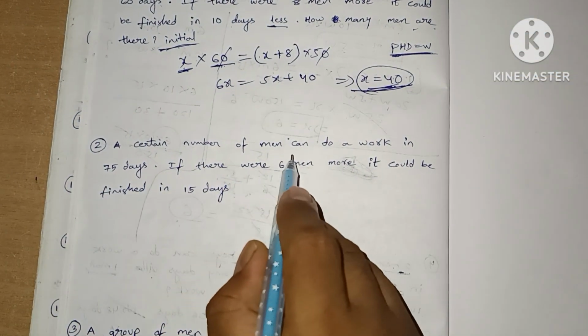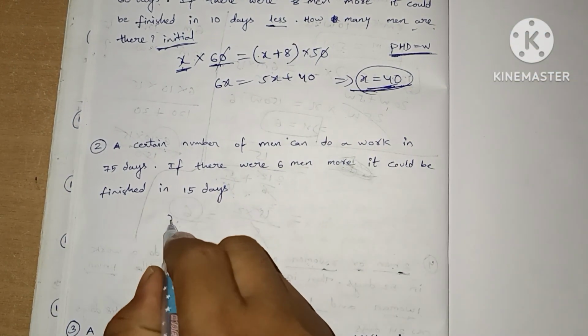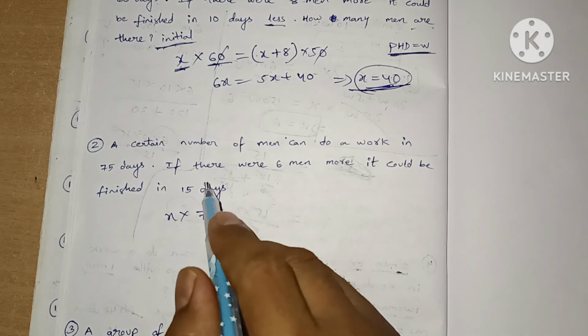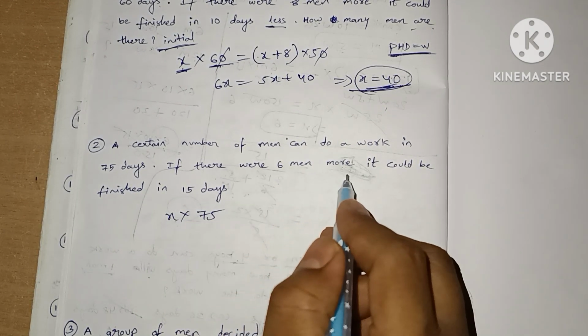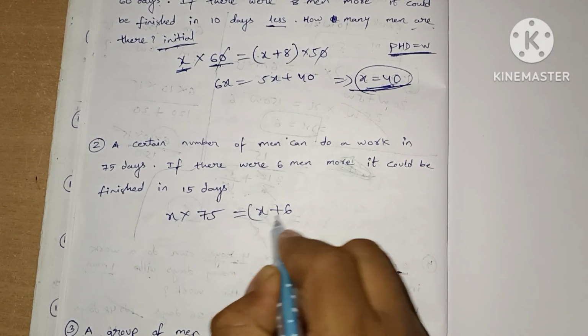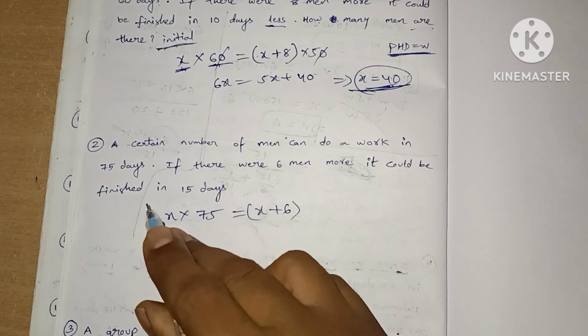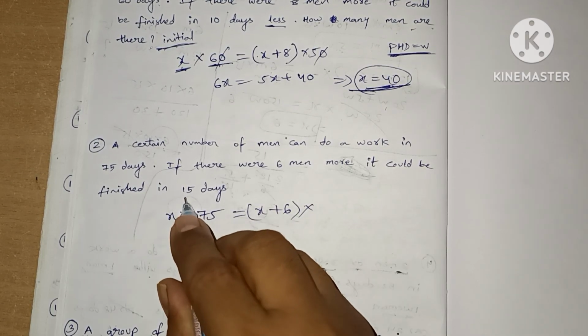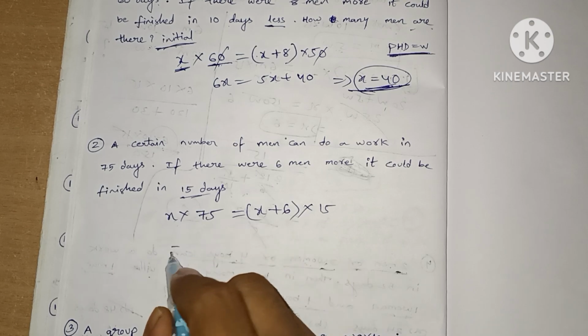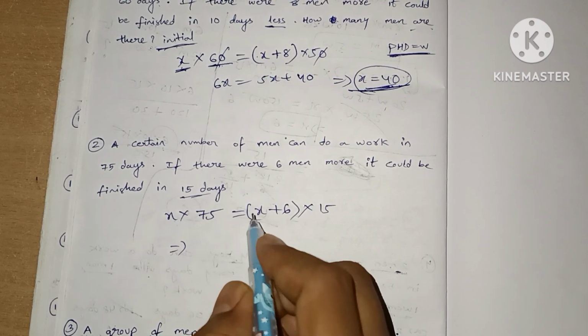A certain number of men can do a work in 75 days. X people, 75 days they completed the work. If there were 6 men more, so instead of x there are plus 6 more, it could be finished in 15 days.